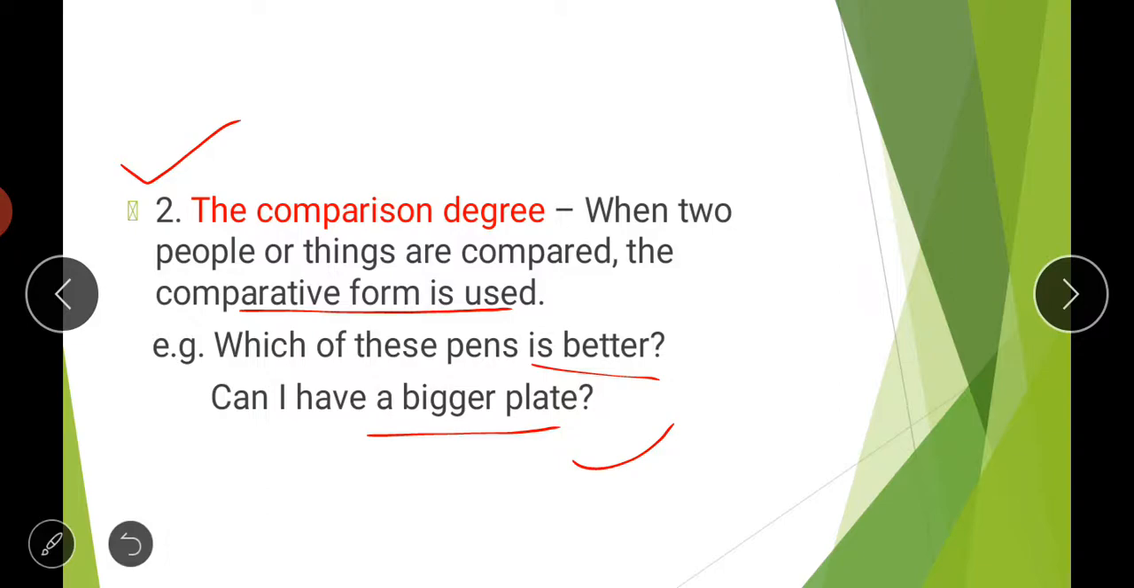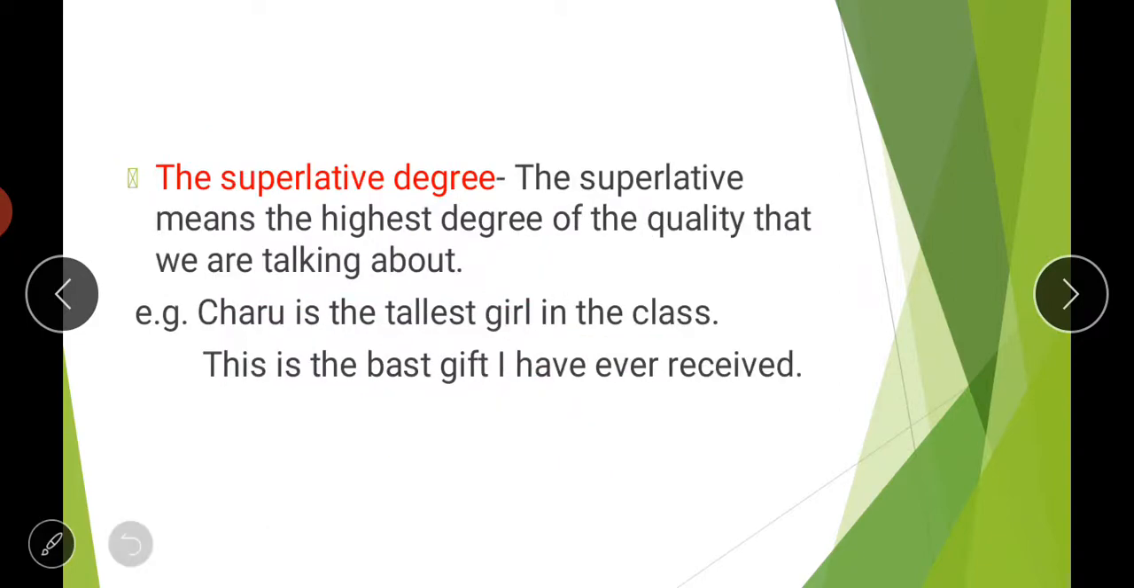So words like bigger or better are the comparative degrees here. Then next is your superlative degree. So what is superlative degree? Superlative means the highest degree of the quality that we are talking about. We are talking about two or three things, and the one which is of superior quality or having the highest degree is called the superlative degree.